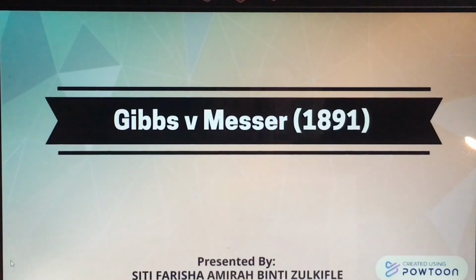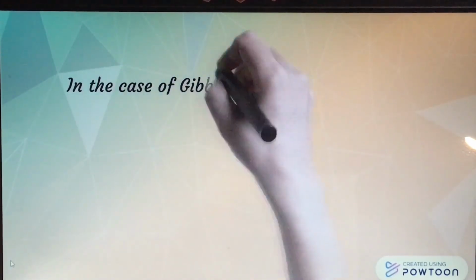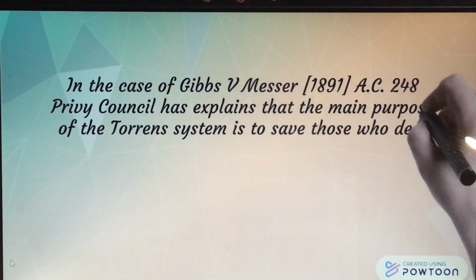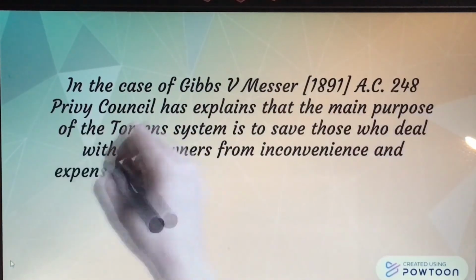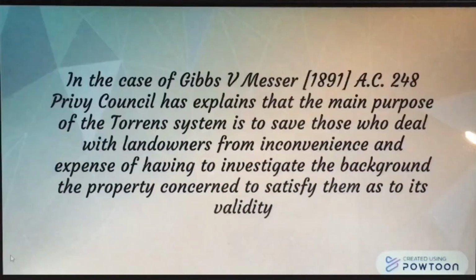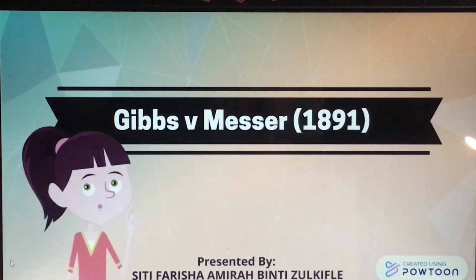Study case: Gibbs v. Messer 1891. In the case of Gibbs v. Messer, the Privy Council has explained that the main purpose of the Torrens system is to save those who deal with a landowner from the inconvenience and expense of having to investigate the background of the property concerned to satisfy themselves as to its validity. The principle emphasizes the information recorded in the register, and one does not have to look behind the scenes, such as the history of the land and so on.